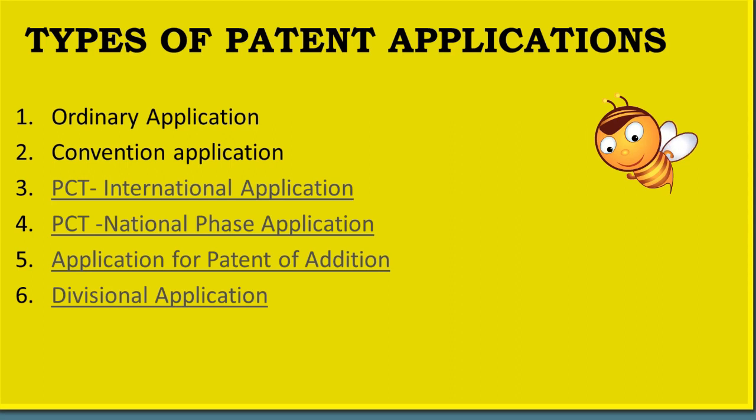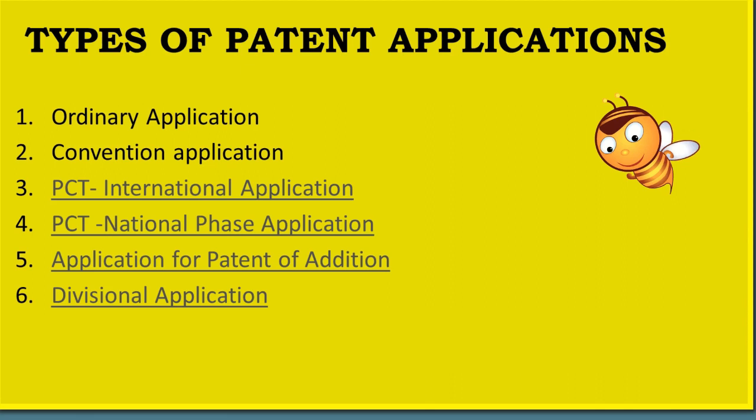Fourth, national phase application under PCT. The PCT national phase must follow the international phase. The applicant must individually enter the national phase, that is, file a national phase application in each country he wishes to enter. Fifth application, that is patent of addition.